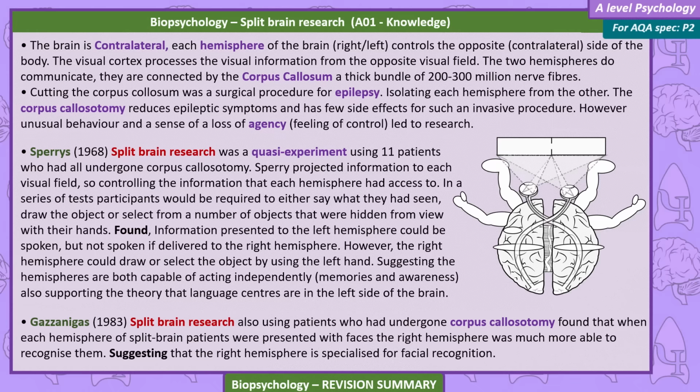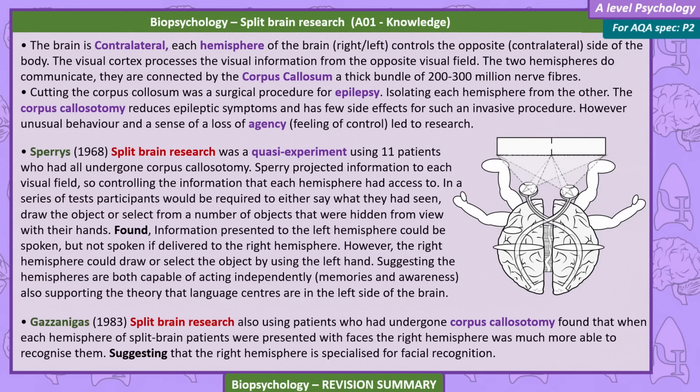The visual cortex processes the visual information from the opposite visual field. The two hemispheres do communicate. They're connected by the corpus callosum, a thick bundle of 200 to 300 million nerve fibers. Cutting the corpus callosum was a surgical procedure for epilepsy, isolating each hemisphere from the other. The corpus callosotomy reduced epileptic symptoms and has few side effects for such an invasive procedure.